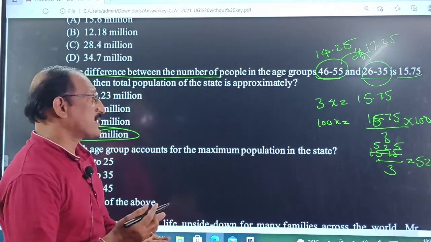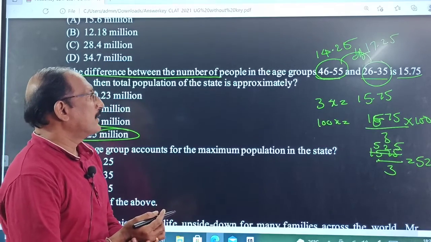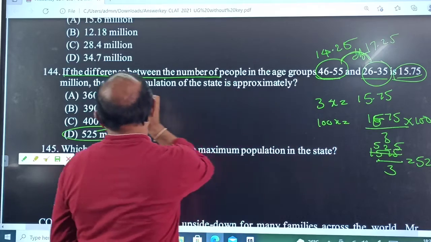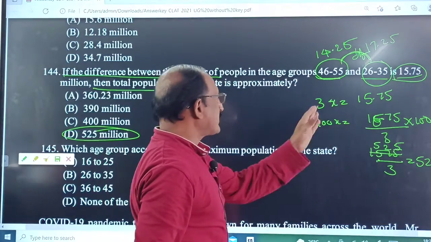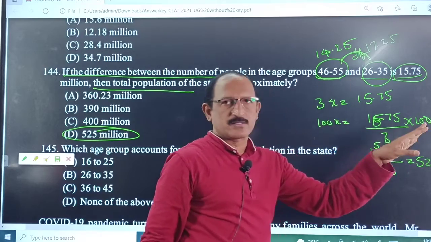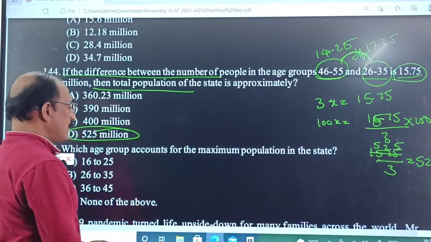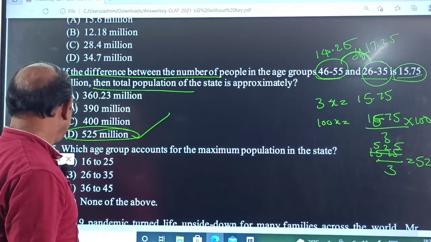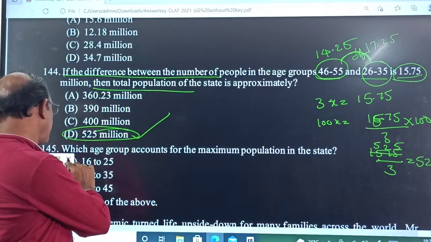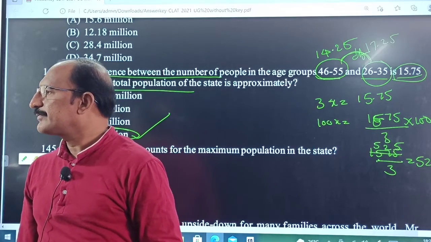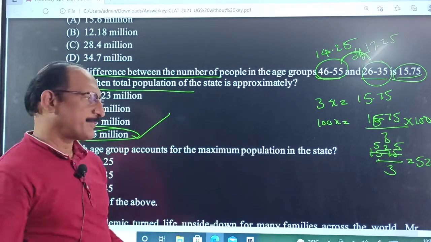This is a very simple question. The difference is given and we want the total population. So 3x is equal to 15.75, then 100% is equal to the total, and we will get the answer. So option D is the correct answer. Is it clear, everyone? Clear, sir.